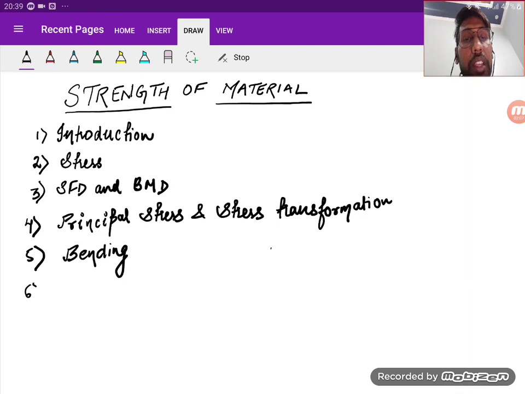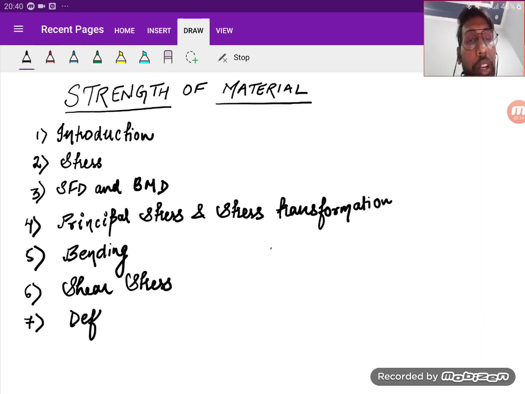After the bending, we study about shear stress. Seventh, we are going to study about deflection. And eighth is theory of failure.